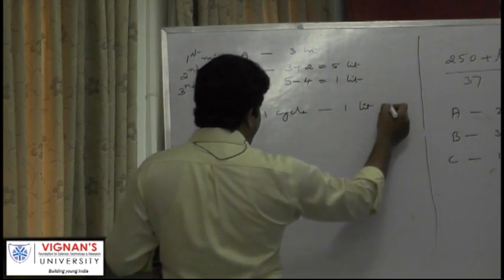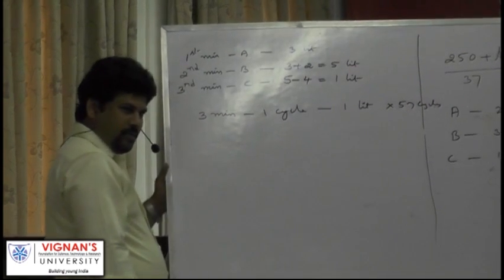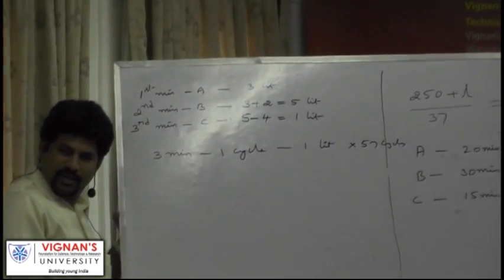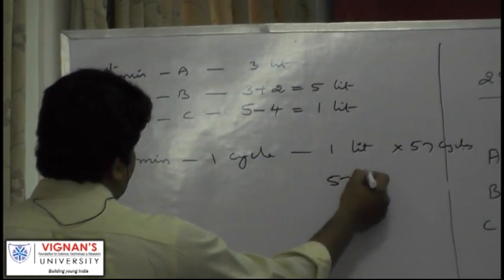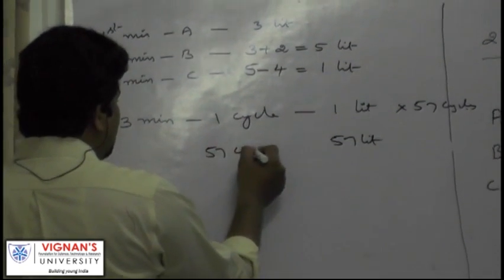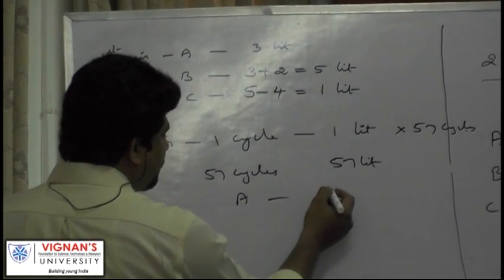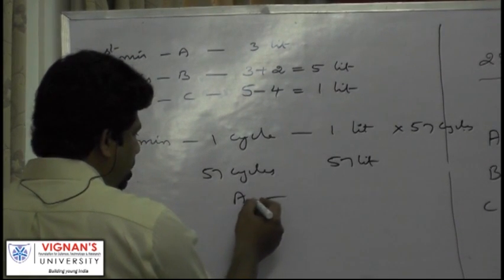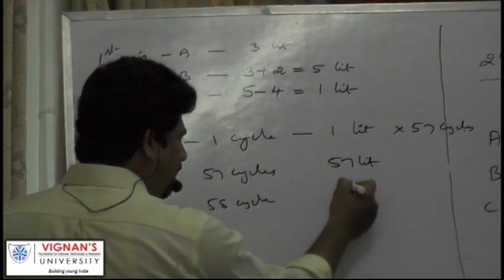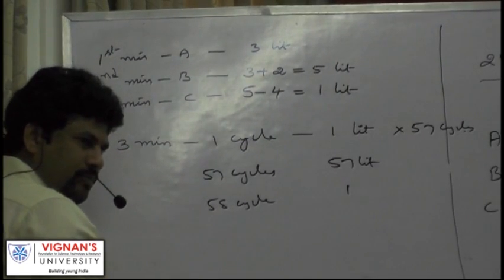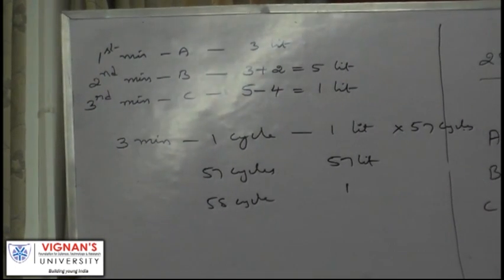Let us take 57 cycles, right? Let us have 3 cycles less, 57 cycles. 57 liters. How many cycles? 57 cycles. Now cycle starts, it means it starts with A. A fills how many? Right? A fills 3. Next cycle, 58th cycle. 58th cycle, 1 more liter. 57 cycles, we got 57 liters. 58th cycle, we get 1 more liter.